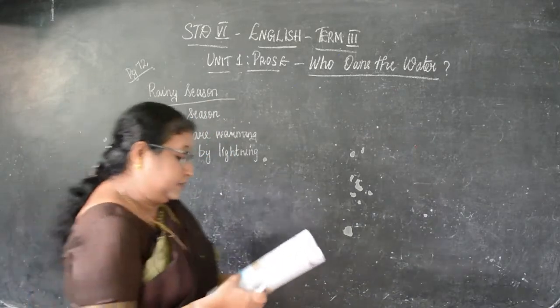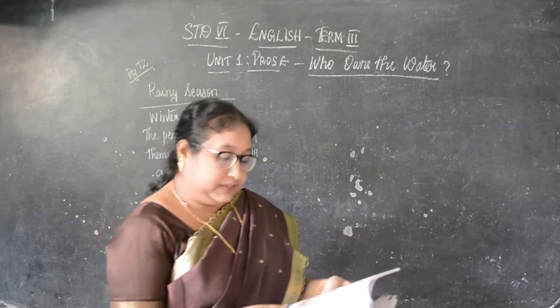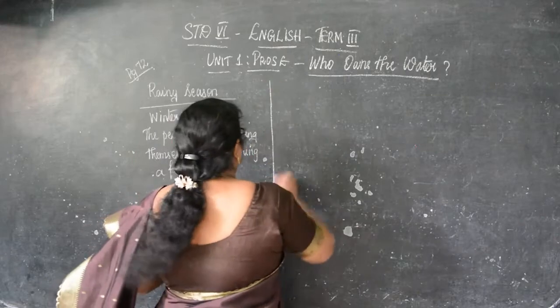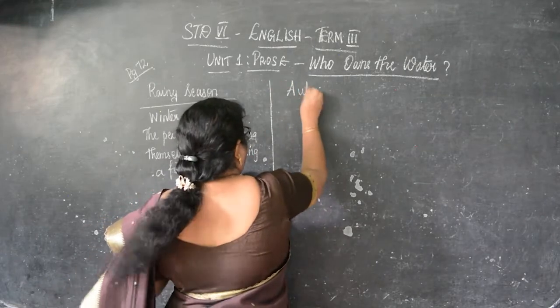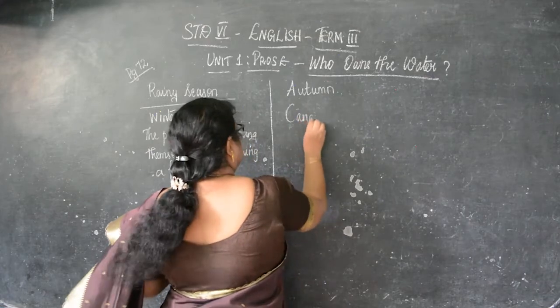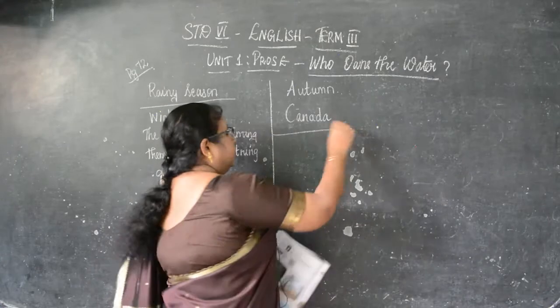The next picture they have shown, in which season can you see trees without leaves? Name the country where you can find this season. Okay, so where, children? Without leaves is autumn. It's an autumn season. So where can you see this season, in which country? You can see it in Canada. Okay, you have to write there.